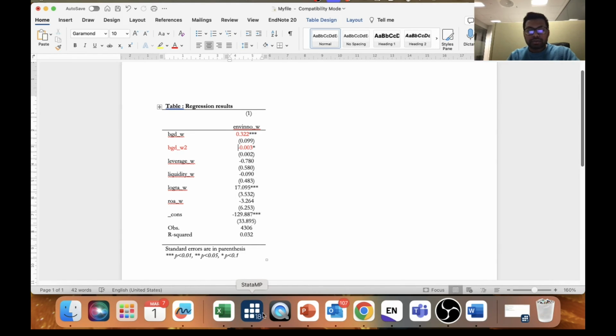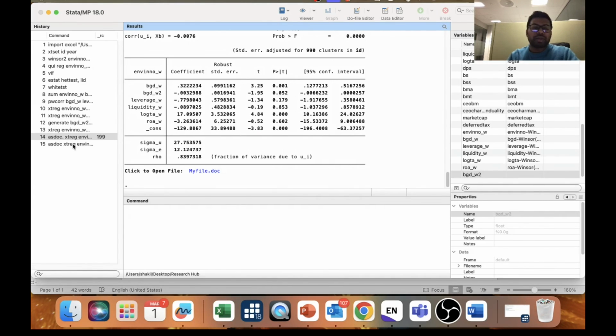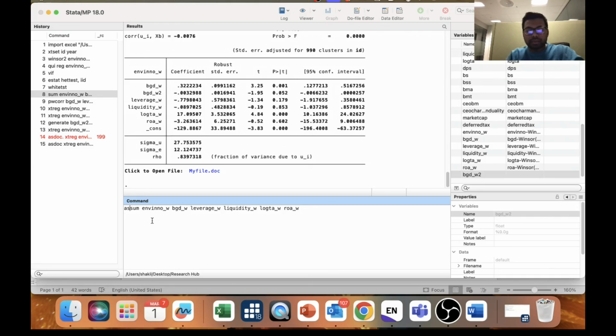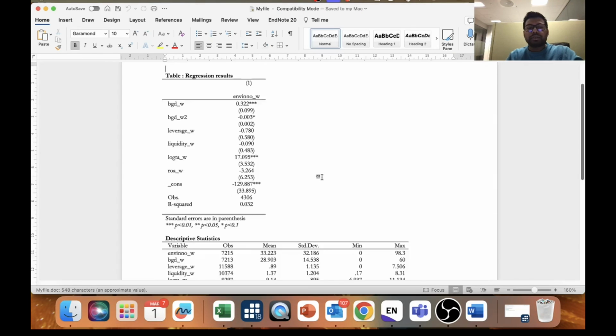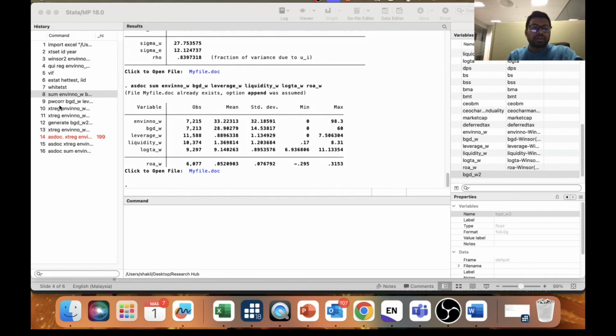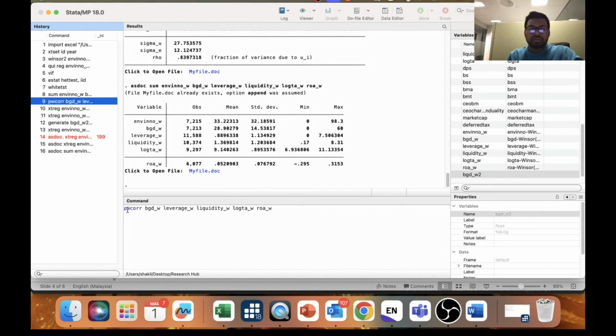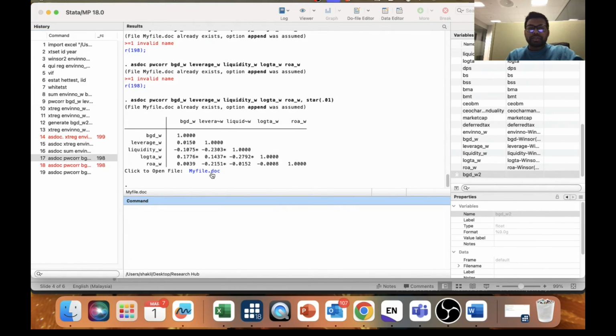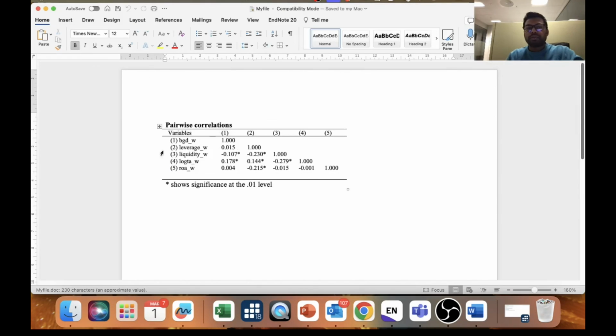So that's it. If you want, you can also get the summary statistics in a Word file. Just type as doc, and here you can see the descriptive statistics as well. And if you want the pairwise correlation, do the same thing, type as doc. Okay, so here is the pairwise correlation value. This is at the 1% significance level, so you can see the star.